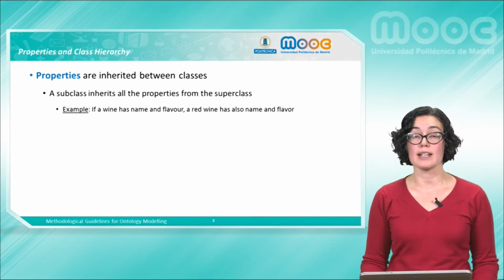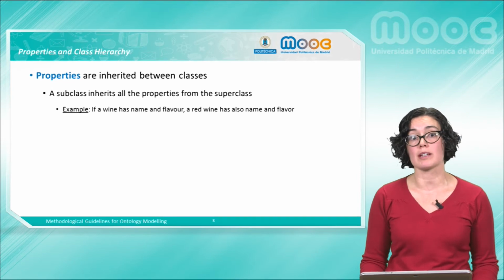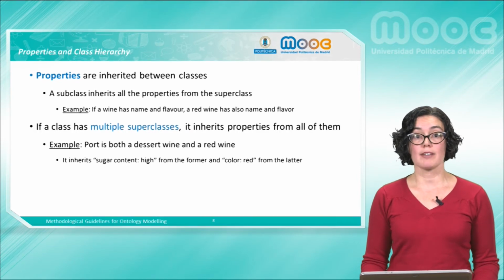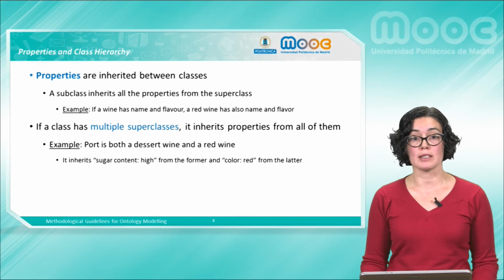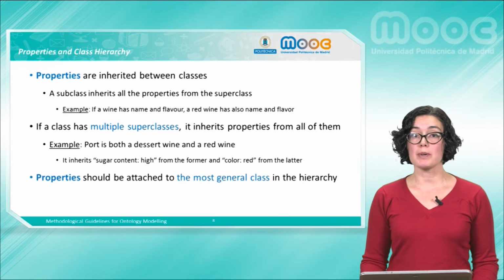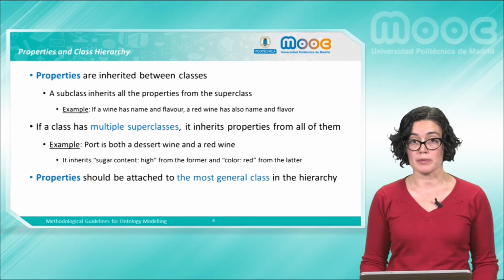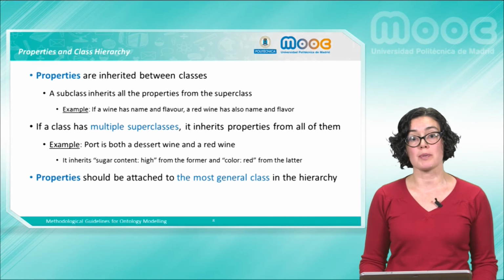A subclass inherits all the properties of the superclass. For example, if a wine has a name and a flavor, then a red wine also has a name and a flavor. If a class has multiple superclasses, then such a class inherits properties from all of them. When properties are modeled, we must choose the most general class in the taxonomy, that is, the class involved in the relationship that is at a more general level in the tree representing the class taxonomy.